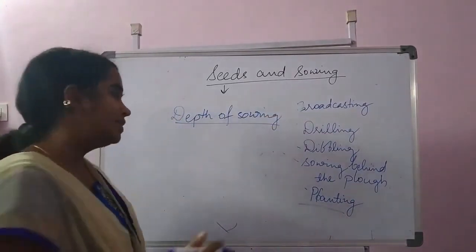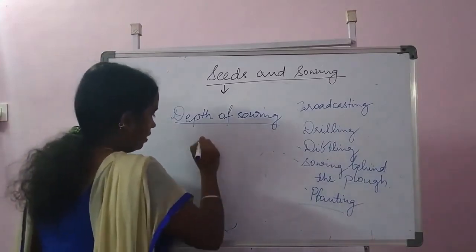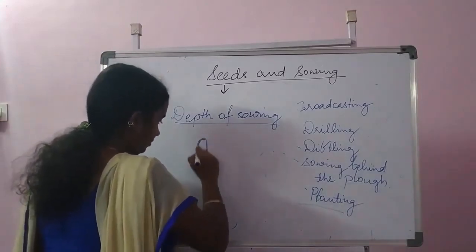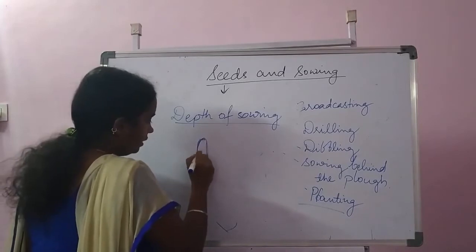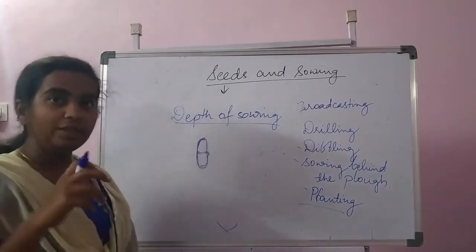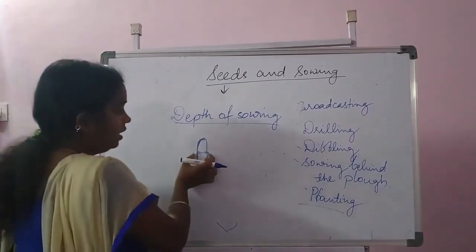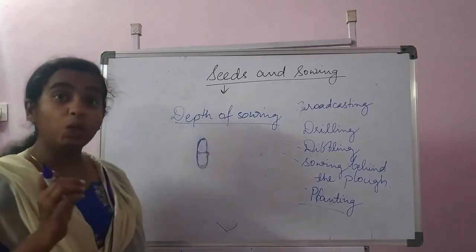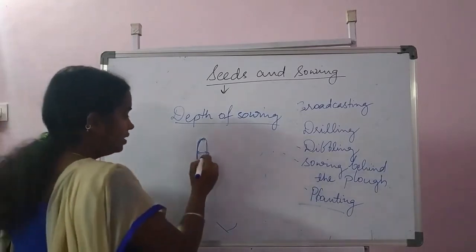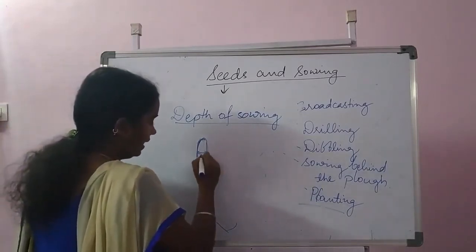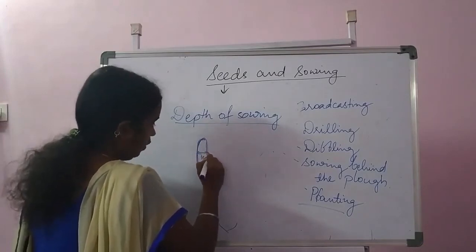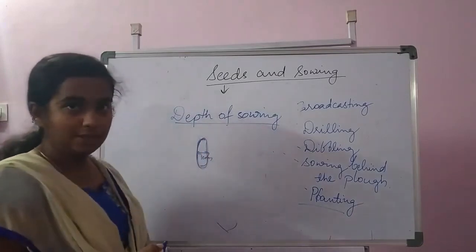A basic rule is that, suppose this is a seed, just a rough seed. The depth of the sowing is 3 to 4 times the diameter of the particular seed, right? So this is the diameter. Suppose the diameter is 1 centimeter.